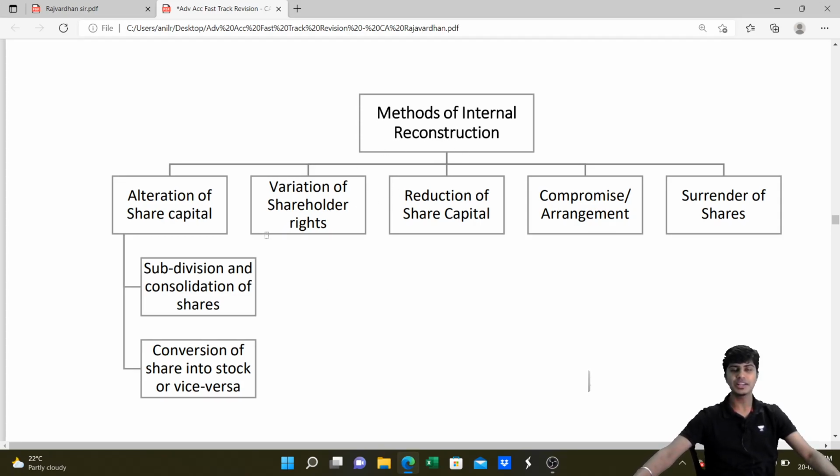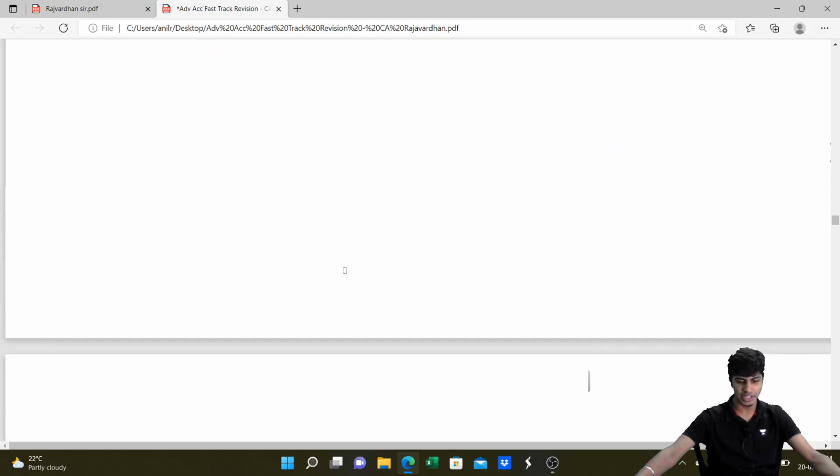So methods of internal reconstruction: alteration of share capital. What do we do? We subdivide the shares or consolidate the shares, or we convert the shares into stock. We change the rights of the shareholders. We reduce the share capital. We go for compromise or arrangement or surrender of shares.